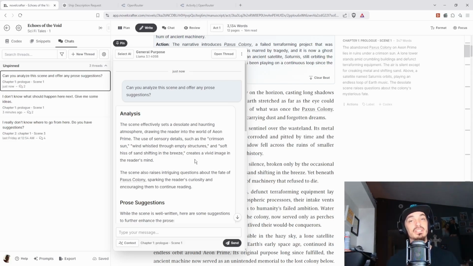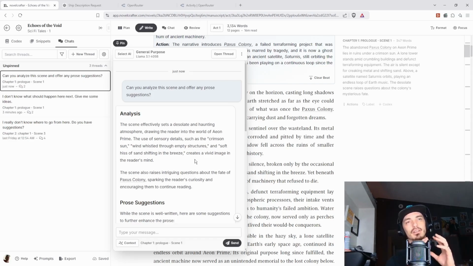I feel like ChatGPT is really good at coming up with details for things. So I will just kind of use it to get codex entries or, again, outlines. But if I'm working with a specific scene and I just need direction on how to go, or I wanted to analyze it for any suggestions, then I will just stay in ChatGPT or NovelCrafter. So I do use both, and that's why I would choose one or the other. It really comes down to cost.